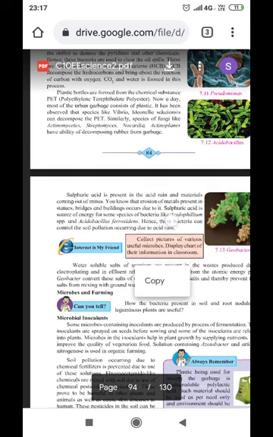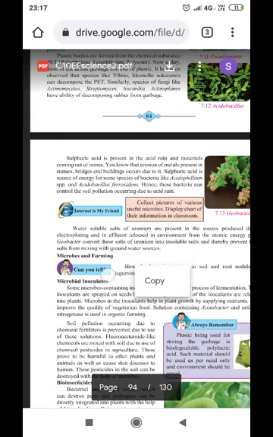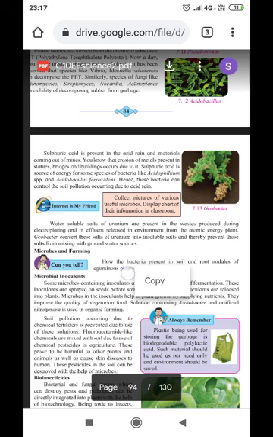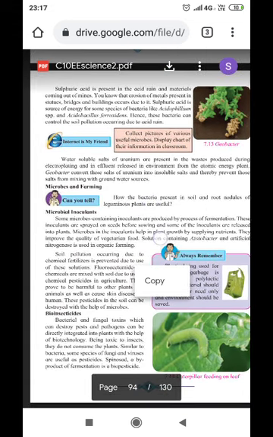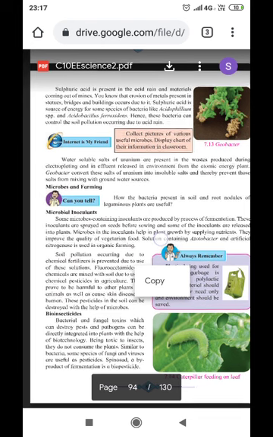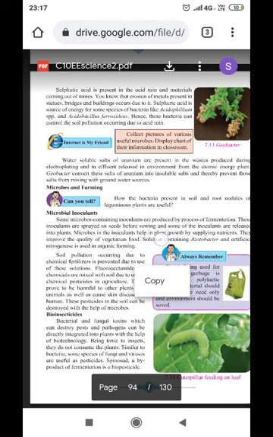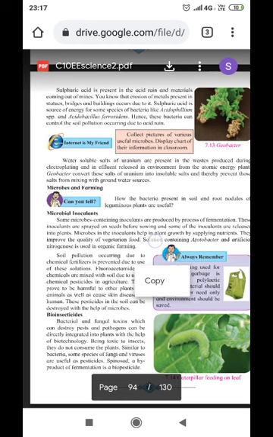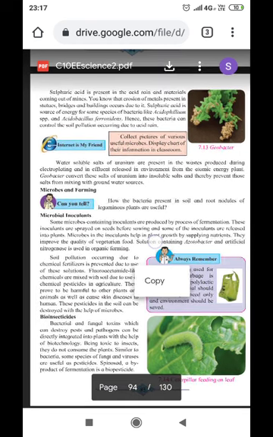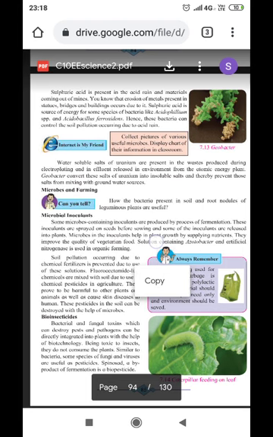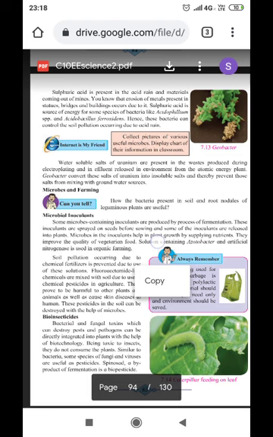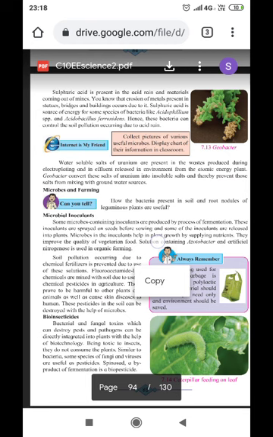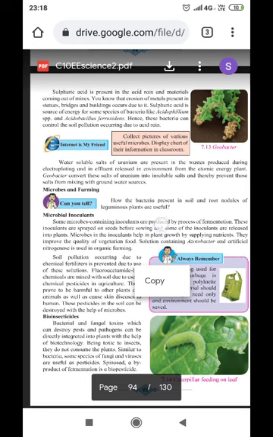Now we know that sulfuric acid is very harmful. It is found in acid rain. But now, here is one way it can be useful with the help of microbes. Sulfuric acid is present in acid rain and materials coming from mines. You know that the erosion of metal present in statues, bridges, and buildings occurs due to it. Sulfuric acid is a source of energy for some species of bacteria like Acidophilium spp and Acidithiobacillus ferrooxidans. Hence, these bacteria can control the soil pollution occurring due to acid rain.